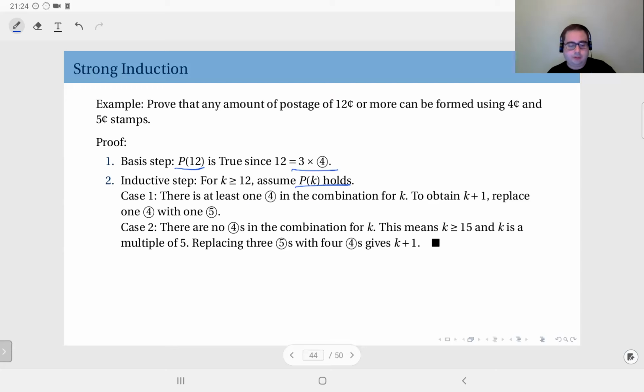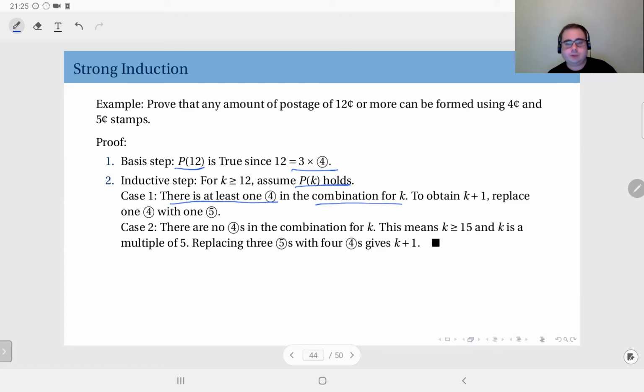Now, to show that, I'm going to consider two cases: in which you have 4s and 5s, or just 5s. Or, you might have only 4s, but that's not significant here. So case 1, there is at least one 4 in my combination for k.